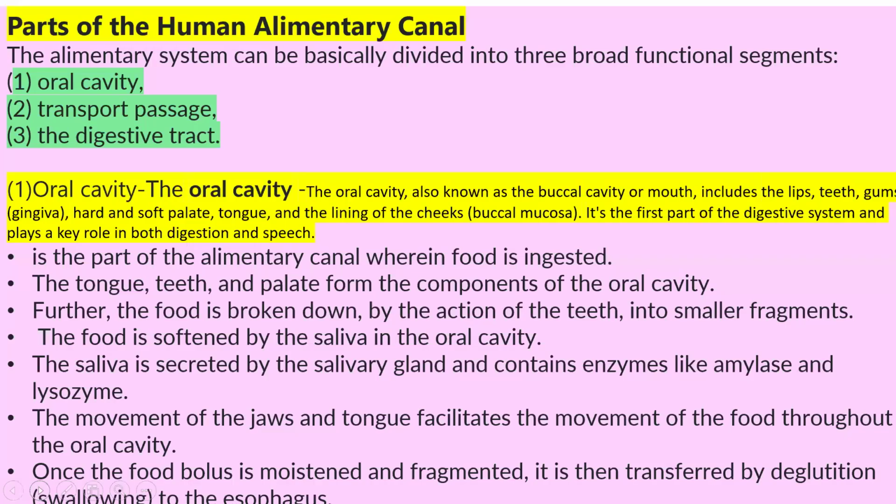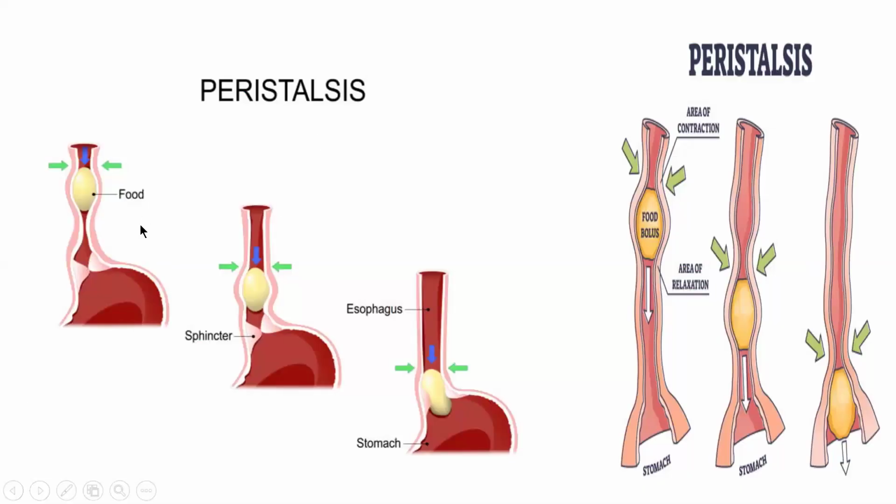Egestion. So it is about the peristaltic movement, food bolus, sphincter muscles present here also, alimentary canal, esophagus and stomach. And then food bolus, area of relaxation. So contraction and relaxation movements of muscle take place so that the bolus will move from the mouth to the stomach.